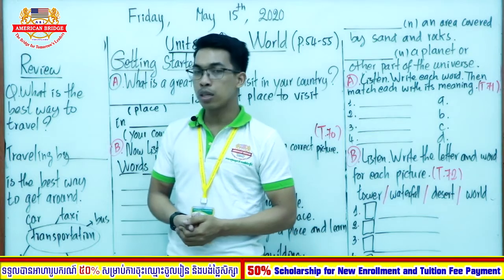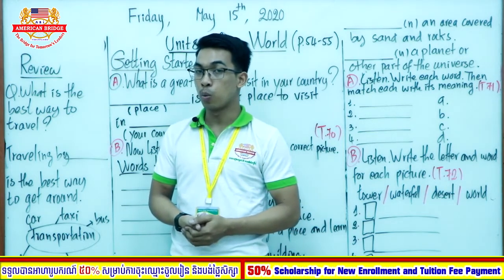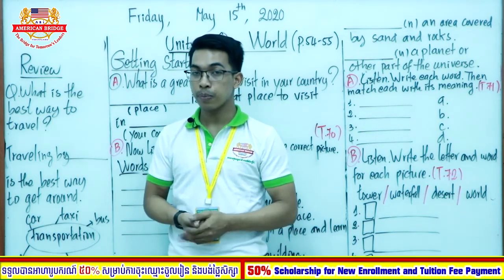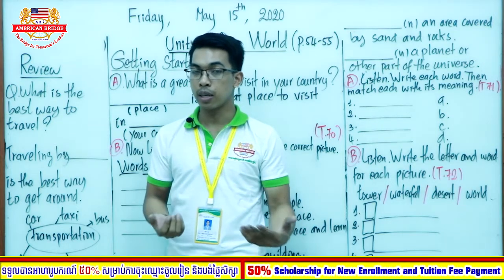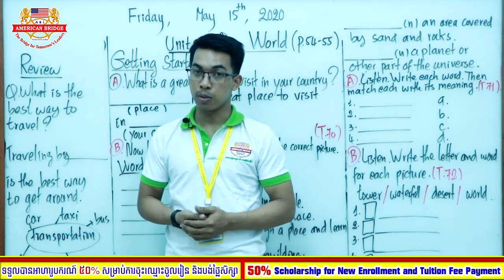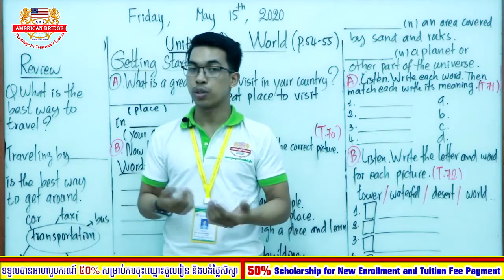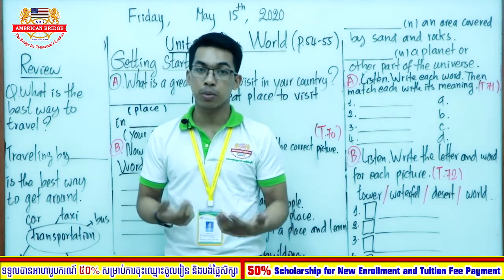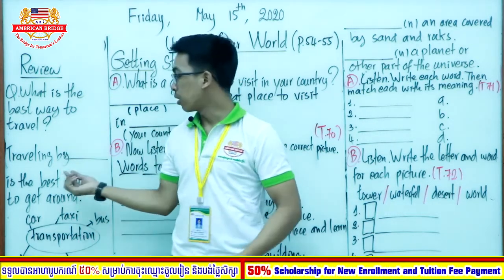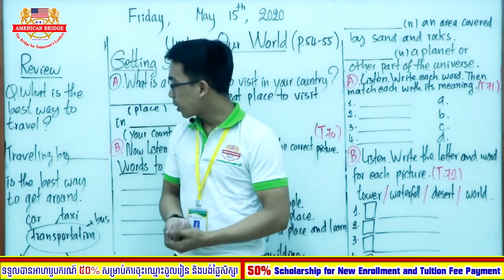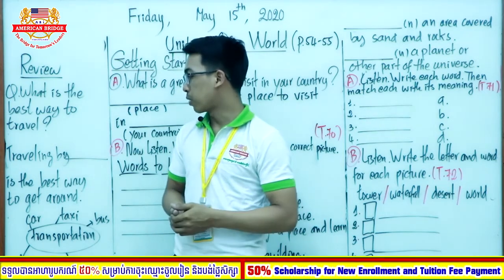Good. And for the answer, you use the word traveling, okay? So traveling by, and then we add the type of transportation, is the best way to get around. This is the best way to answer the question. Good. So traveling by blah blah blah is the best way to get around.